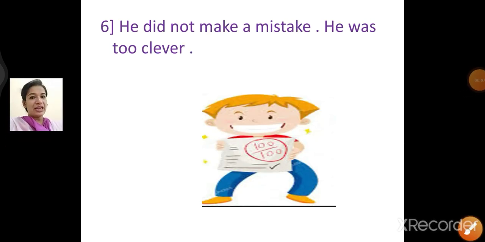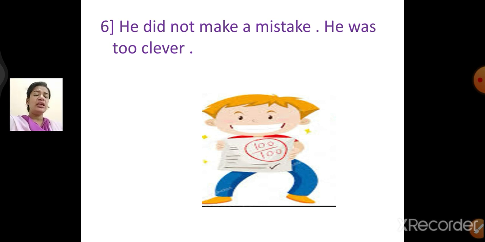Now we'll start with the sixth one. The question is, he did not make a mistake. He was too clever. Now children, as you all know, we start the sentence with a noun or pronoun. So we are going to start with "he", because in both sentences there is the pronoun he.